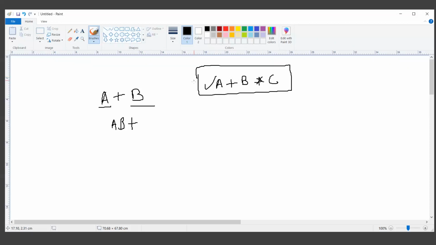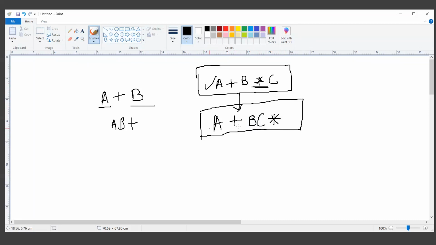So what we have to do is evaluate the expression with the highest priority. In this case, B star C. Here the multiplication operation has the highest priority. So in the very first step, we will say B is the first operand, C is the second operand, and multiplication is the operation that we want to perform. And the remaining part of the expression is written as it is. So this is the first level of solution, where we converted some portion of the expression into the postfix form and some portion is still in the infix form.